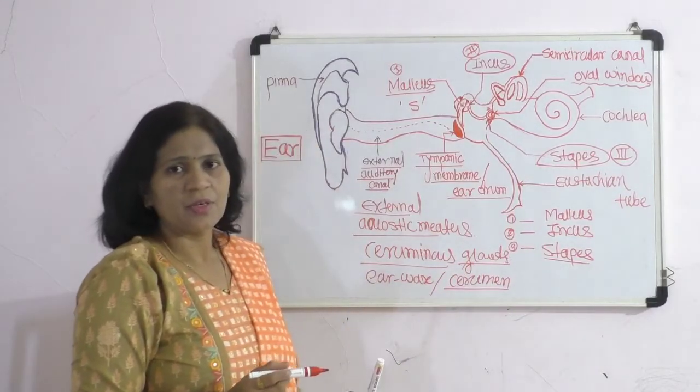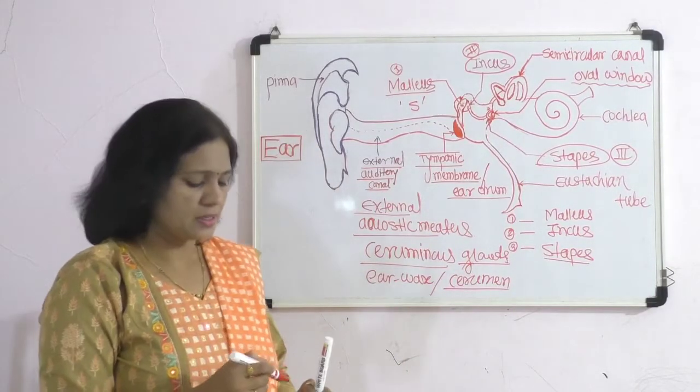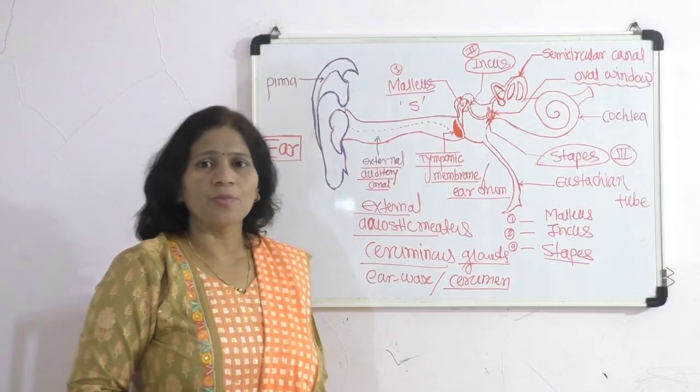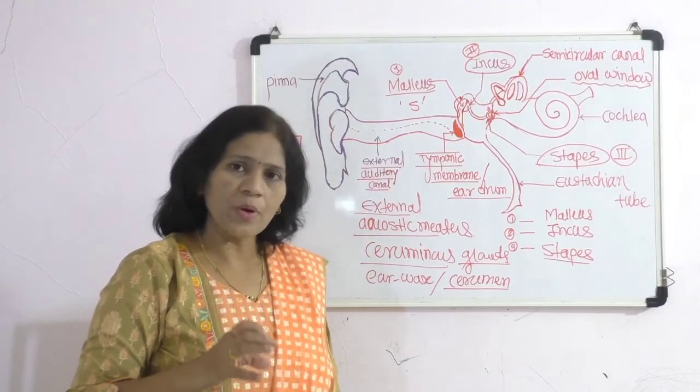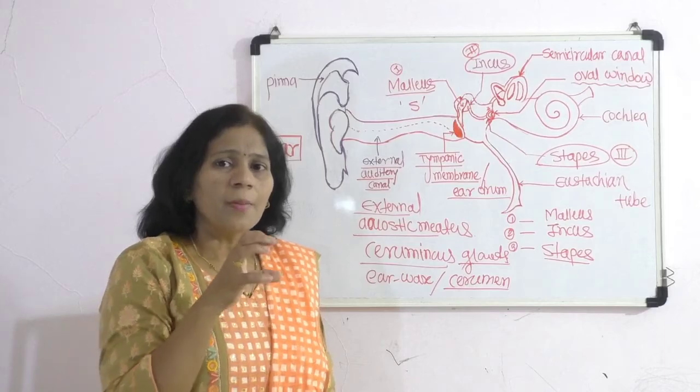These 3 ear ossicles are developed from the mesoderm during embryonic life.